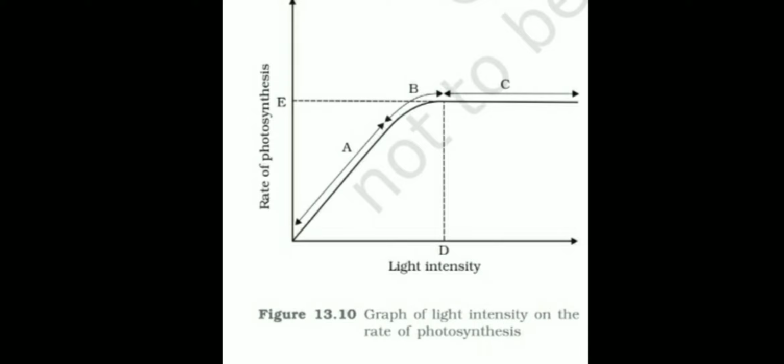Then C shows that photosynthesis is now blocked. It means when light intensity increases, photosynthesis now does not increase. So here the D point indicates the maximum point. Beyond that, the rate of photosynthesis does not increase. So one is the minimum, another is the optimum where the rate is B, and D shows the maximum, and beyond it the rate of photosynthesis does not increase if you increase the light intensity.